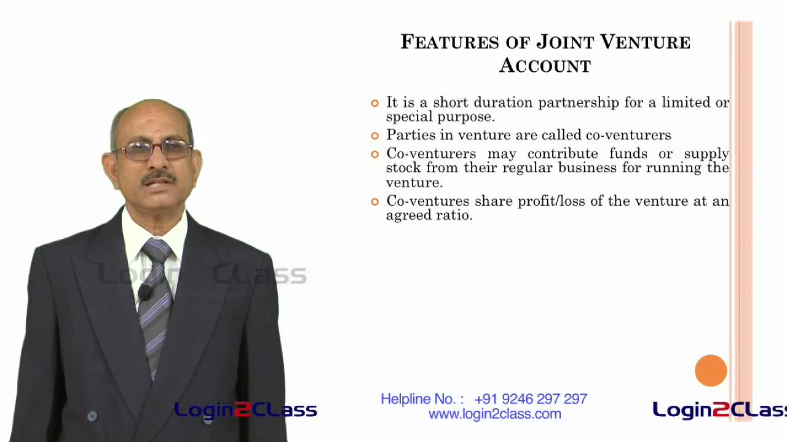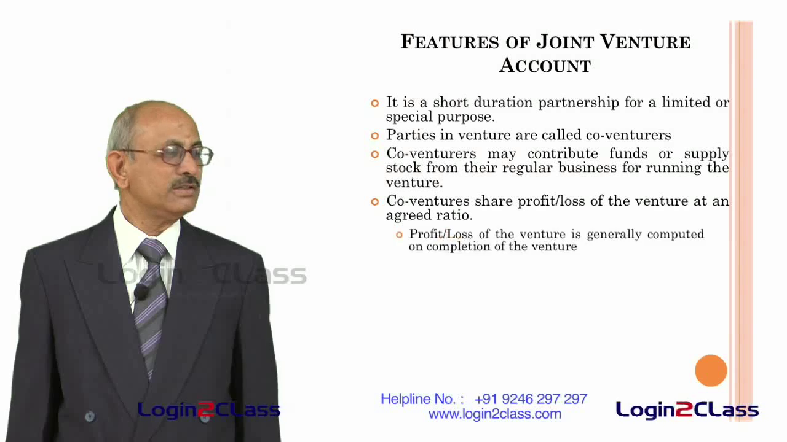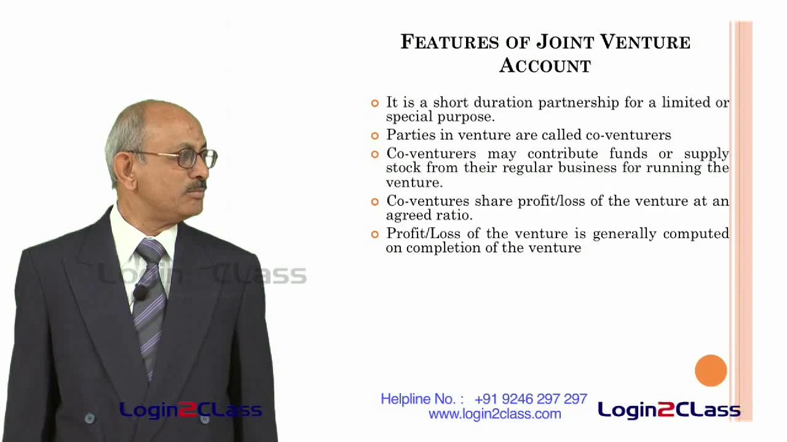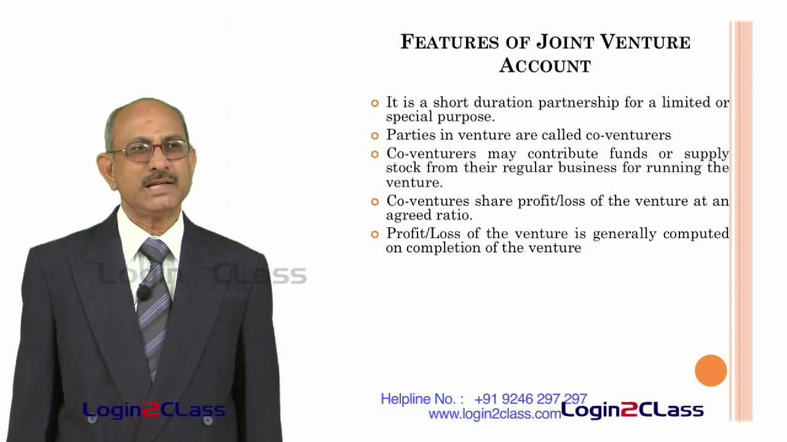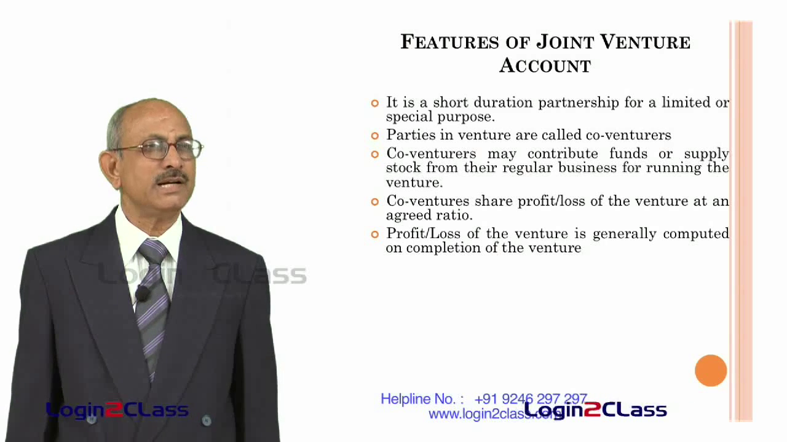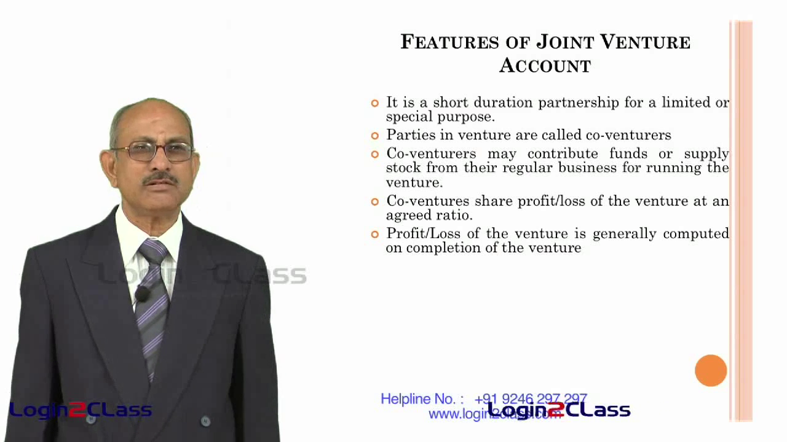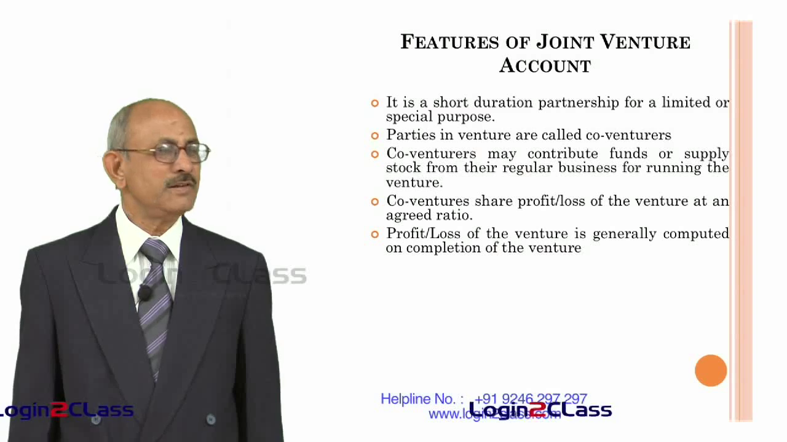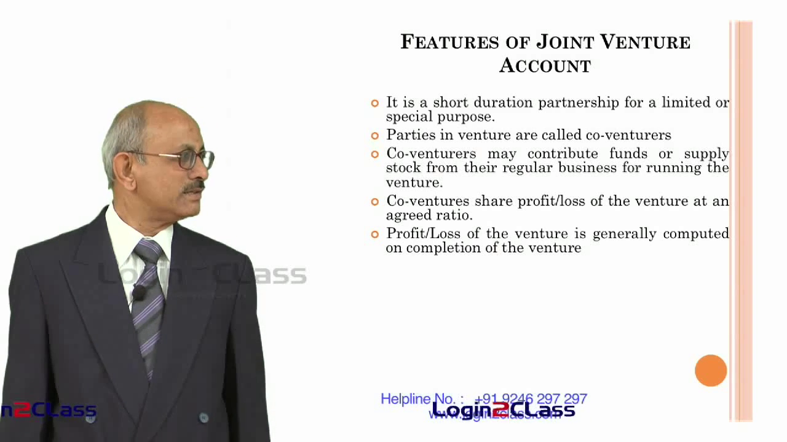The co-venturers share profits at an agreed ratio. Profit and loss of the venture is generally computed on completion of the venture. That means, it is not done periodically, unlike in the case of normal businesses. If the venture gets completed, then the accounts will be drawn up. If the venture gets completed in 6 months, accounts will be drawn up in 6 months. If the venture takes 18 months, accounts will be made up for 18 months.